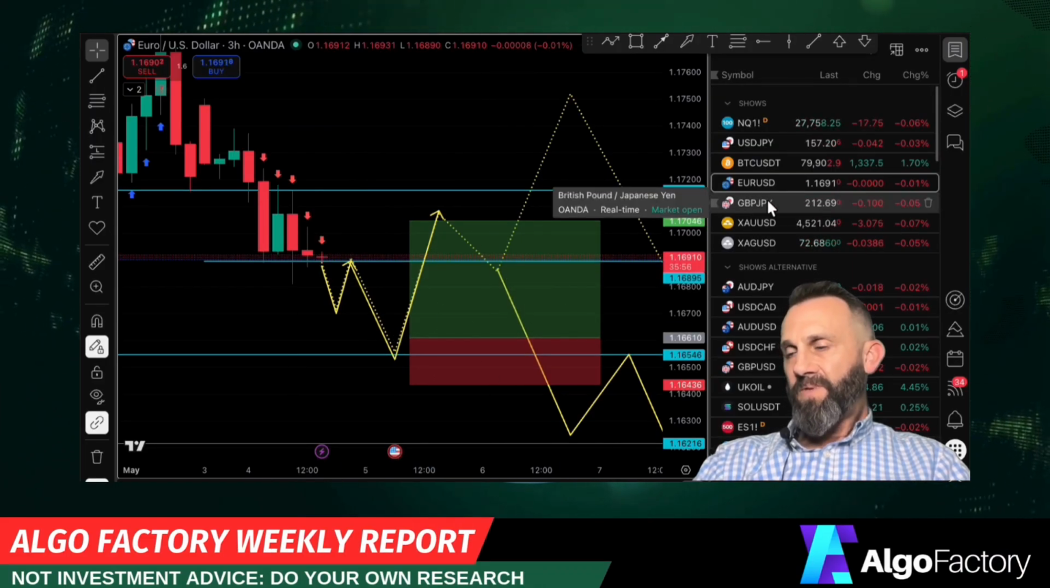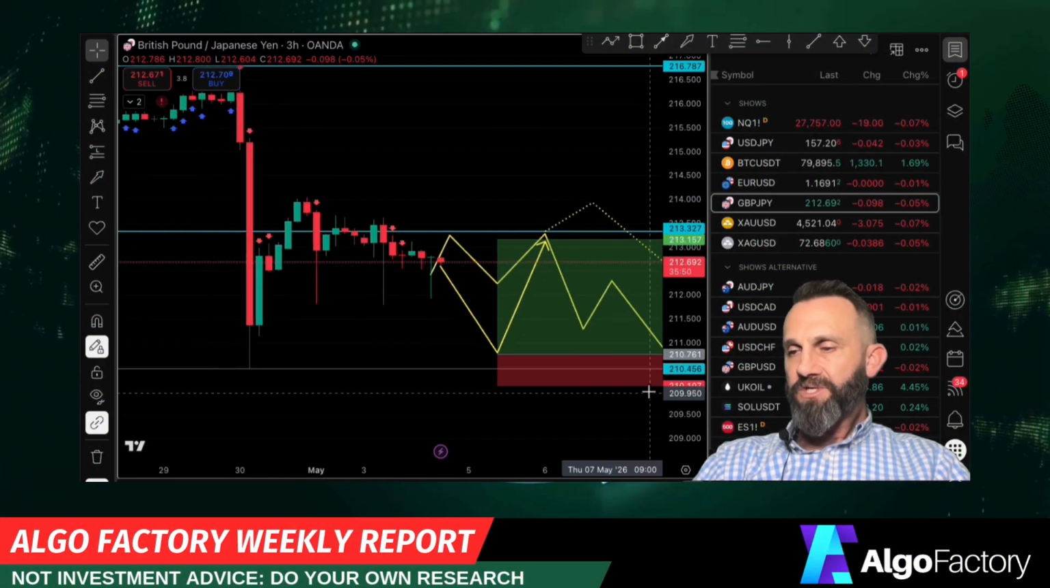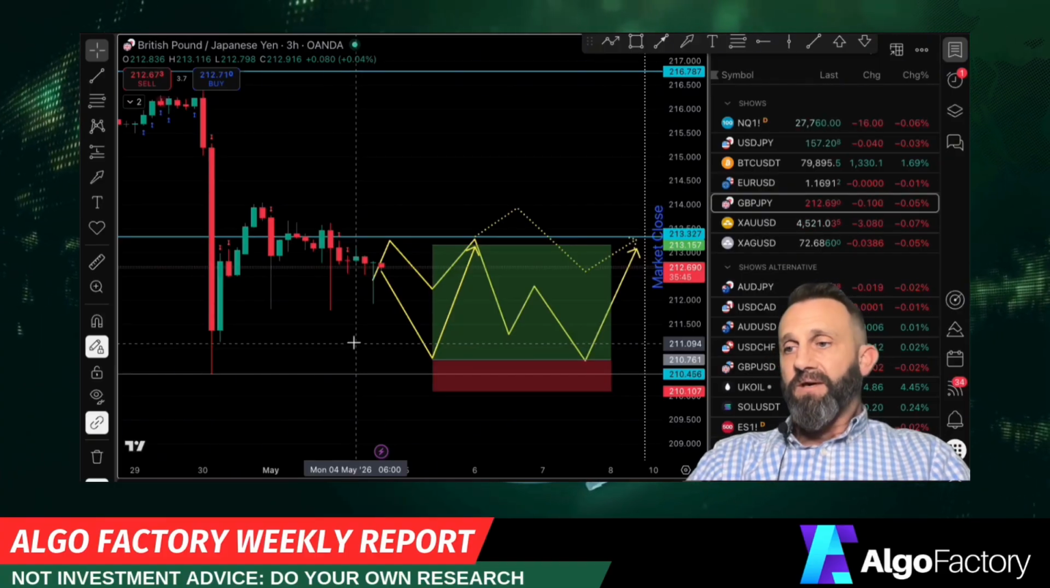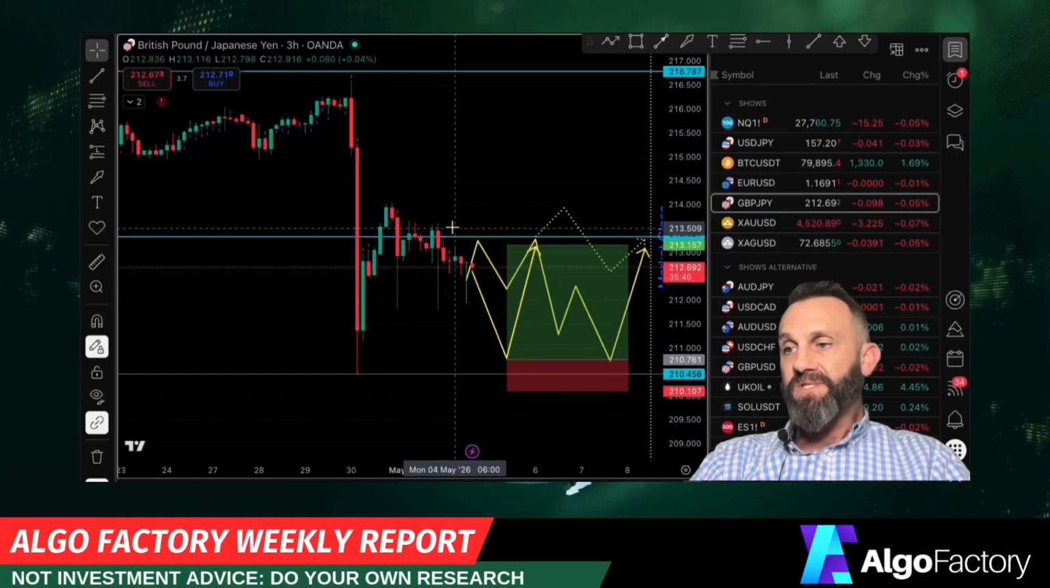Let's take a look at GBPJPY. Again, this is another JPY pair. I probably won't touch it this week. I have some rules where if I did want to take a trade, I'd have to see the market digest this entire move and start to make sense again.